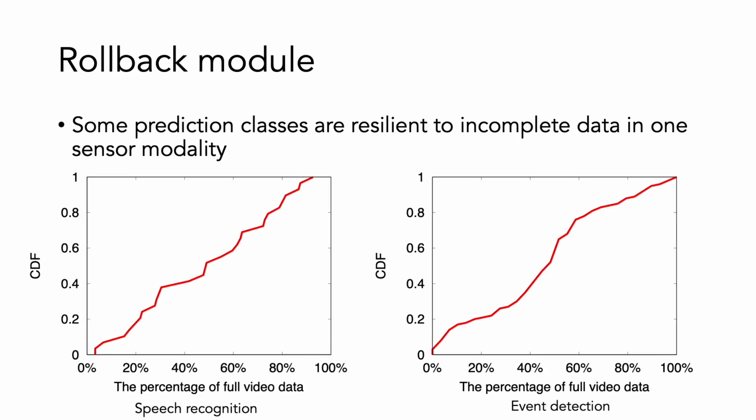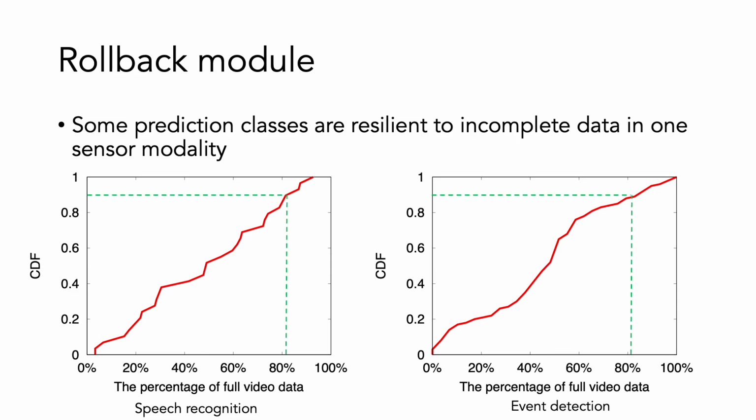To validate this observation, we conduct an experiment using 2 public datasets. The figures show the CDF of the minimum data requirements to achieve the best accuracy. We can see that in about 50% of the inference classes, the speculative inference can achieve the best accuracy with less than half of the full video data. This validates our observation that most classes are robust to speculative inference over low-fidelity data. For these inference classes, if the cloud has already received half of the full data in a prediction window, the system can proceed to output the result of the speculative inference.